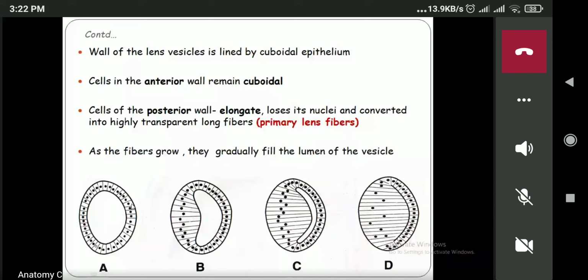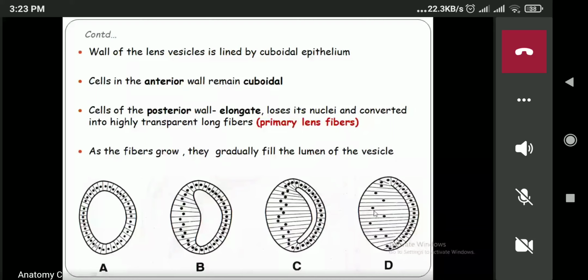The cells present in the anterior wall will remain cuboidal as they are, whereas the cells present in the posterior wall will start to elongate. Later on they will lose their nucleus and be converted into primary lens fibers. This primary lens fiber is continuously elongating, finally obliterating the lumen of the vesicle.